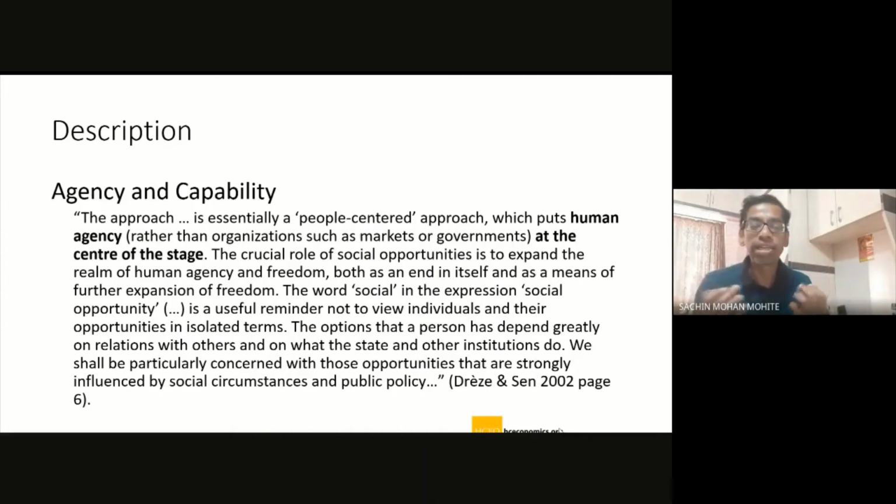The capability approach is interested in understanding how humans achieve their well-being, how humans achieve what they value. Ultimately, if those individuals are not in a position to influence this entire process, if they are not in a position to influence the listing of capabilities, then they will not be able to achieve the final functionings.